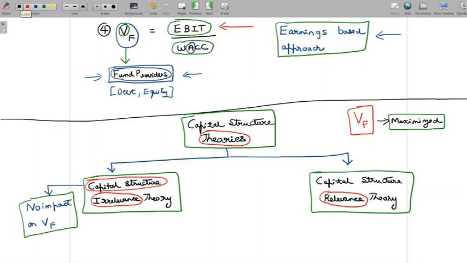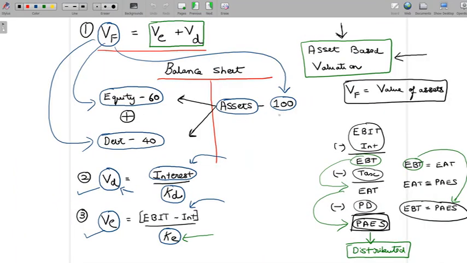This is what irrelevance theory tells us. And the greater meaning is that if a firm really wants to focus on maximizing its value, it should focus on doing better business as such, and it should not probably look at structuring capital.